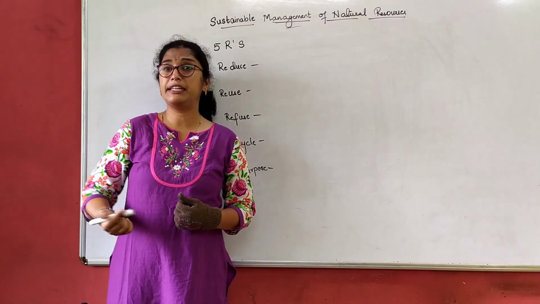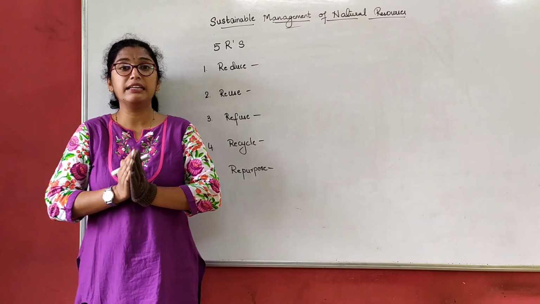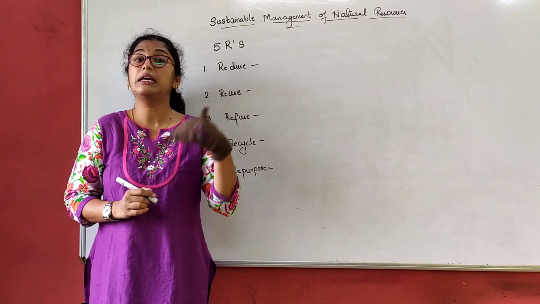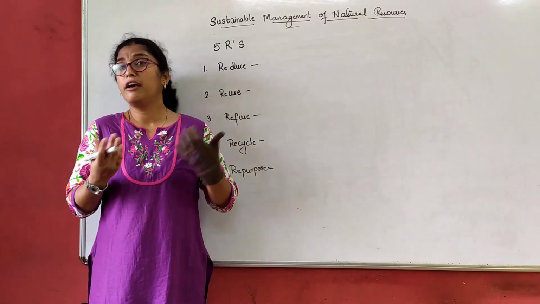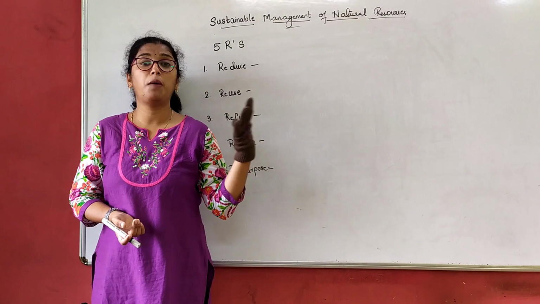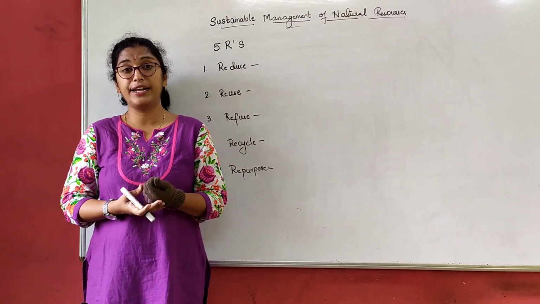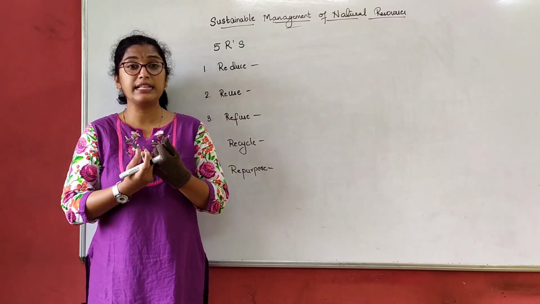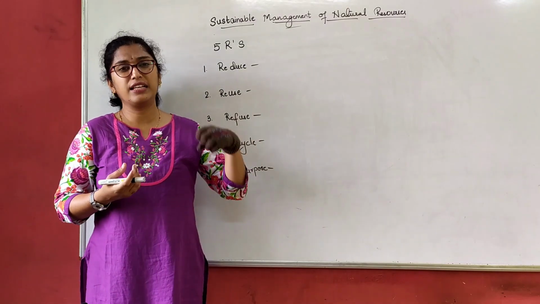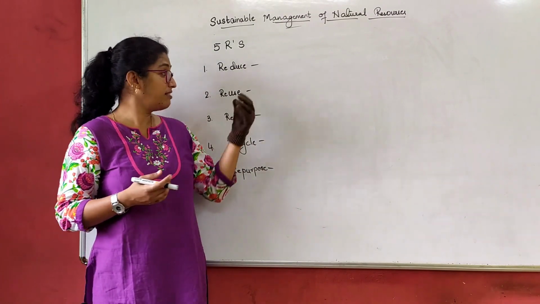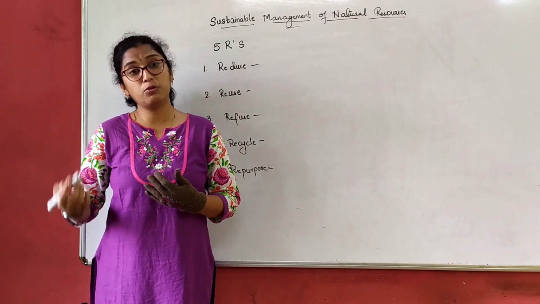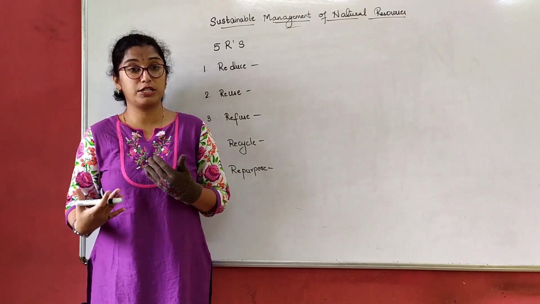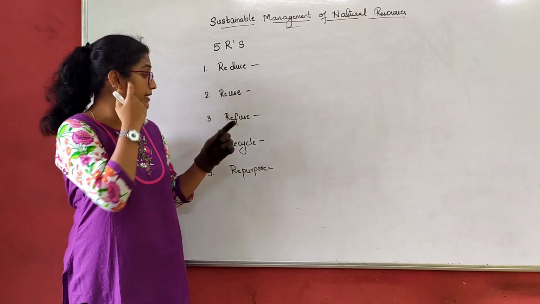Reuse. Now what do you mean by reuse? If a particular resource can be used again for a better purpose, if it is a degradable material, please use it. Best example, we all do that. For example, you go to a shop and buy a pickle in a glass bottle. What do we do once the pickle or the jam is over? We utilize that bottle for storing things like grains, sugar, salt, etc. That means we are reusing it. That's a better sign. Try to reuse materials as much as possible, because then the wastage will not be there.